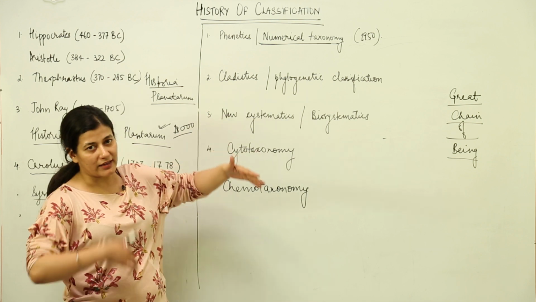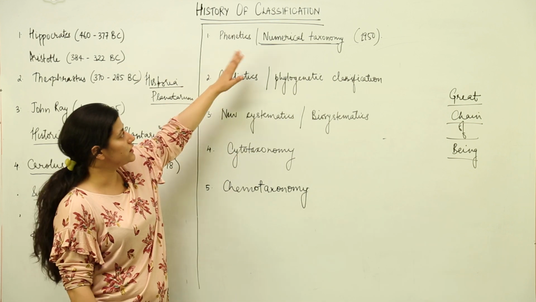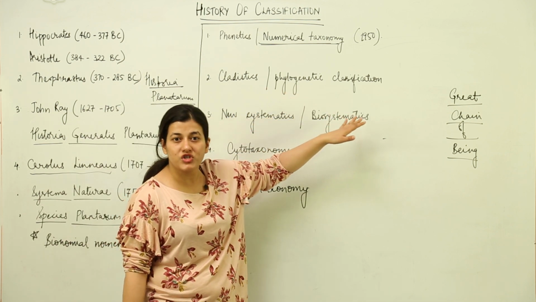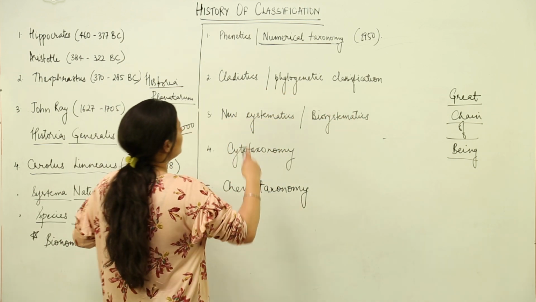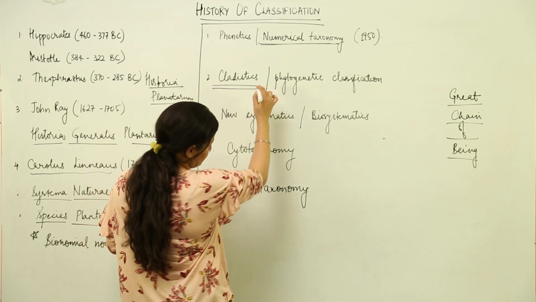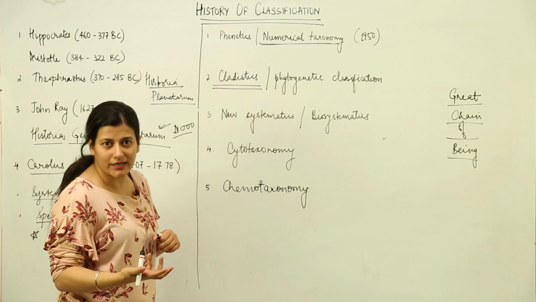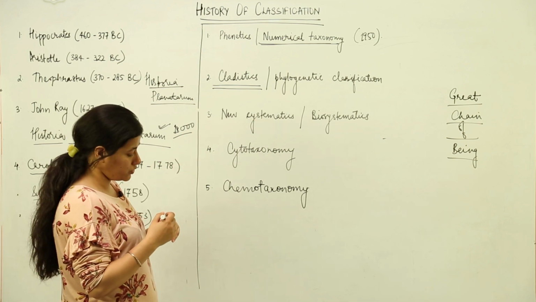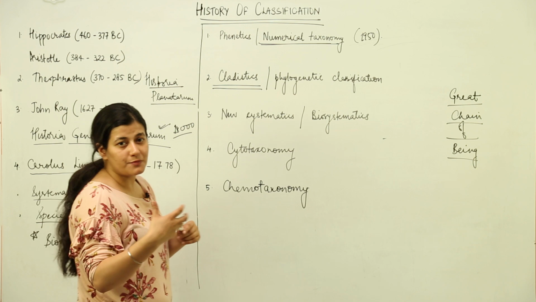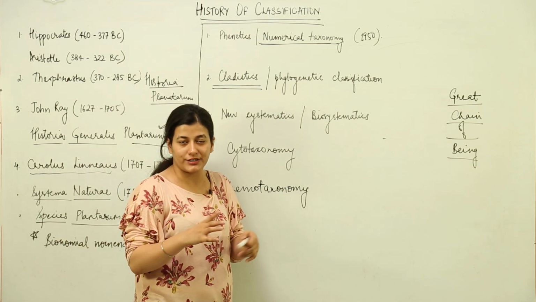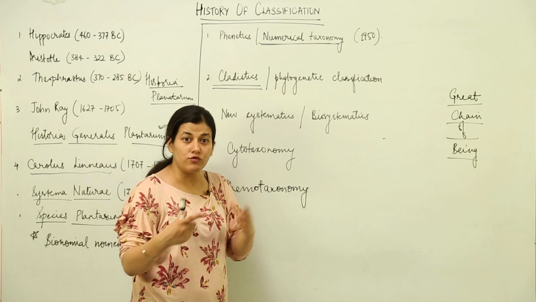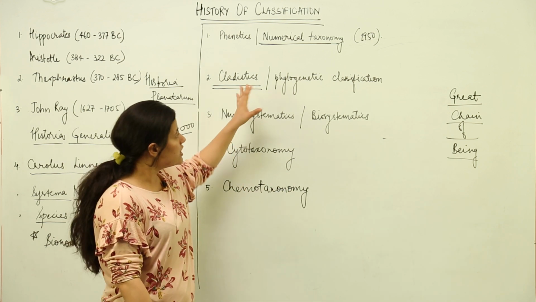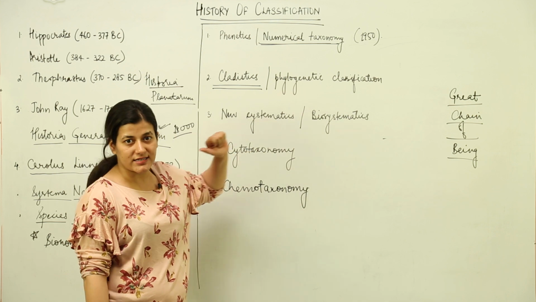Then on the other spectrum of taxonomy, as phenetics was developing, cladistics or phylogenetic classification came into being. Cladistics deals with evolutionary relationships. These evolutionary relationships take into account how species are closely related to each other, how they have evolved over time, and what relationship evolution has developed between two species. So that gives rise to phylogenetic classification.